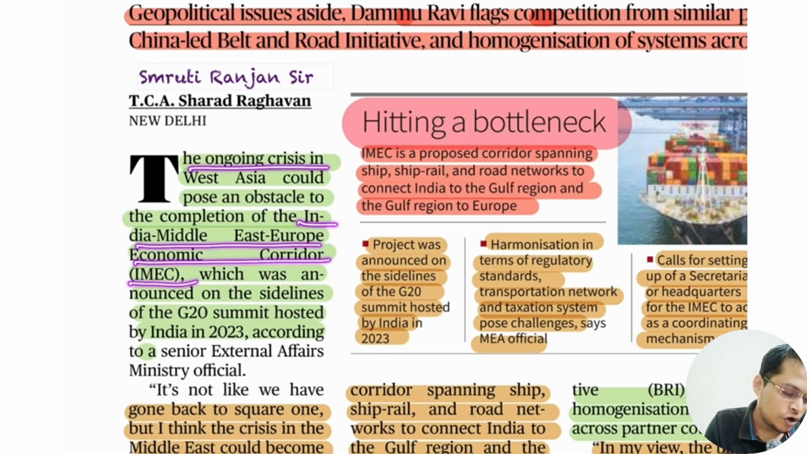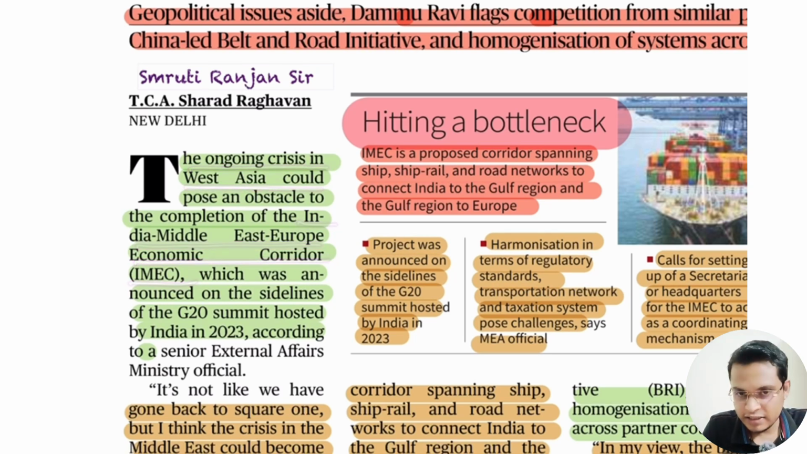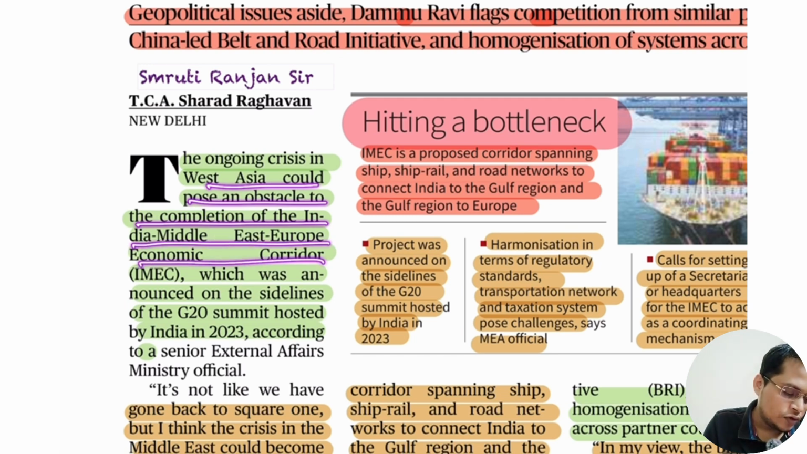The ongoing crisis in West Asia, like the Israel and Palestine conflict, the Israel and Hamas conflict, and the Iran and USA conflict, is going to hamper and could pose an obstacle to the completion of the India Middle East Europe Economic Corridor, which was announced on the sidelines of the G20 summit in 2023.